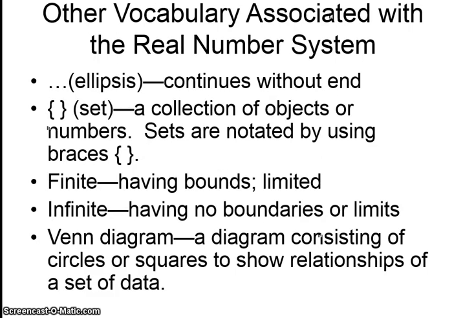Other vocabulary associated with the real number system: the ellipsis, the little dots at the end, continues without end. That symbol there is a set, a collection of objects. So we're talking about a set of real numbers. Finite means having bounds, limited. Infinite, there are no bounds. It goes on forever. And a Venn diagram you've seen several times and learned about before, so it's nothing new. A diagram consisting of circles or squares can show relationships of a set of data.